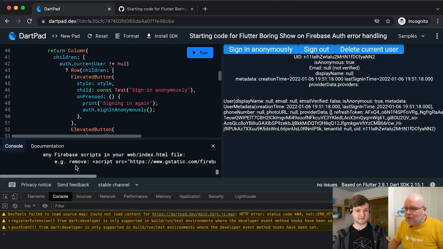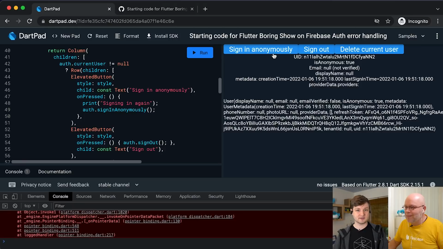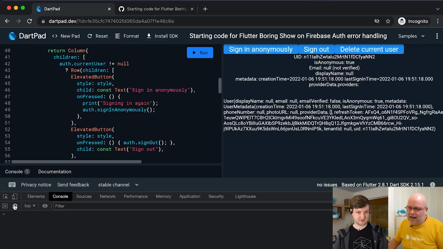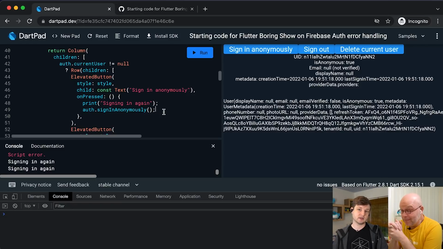Okay, so the console was warning us about something in an import. We'll try to fix that in a moment. No worries about that. This is a weird thing I get that we probably should get fixed. But I did see that my console messages are going up, so my print is probably showing, is my guess. Yeah, that's awesome. That also means, by the way, that if my auth state changed because of that, it would have shown that automatically. That would be the case if the user credentials are revoked on the server or something like that. Yeah, that indeed could happen.